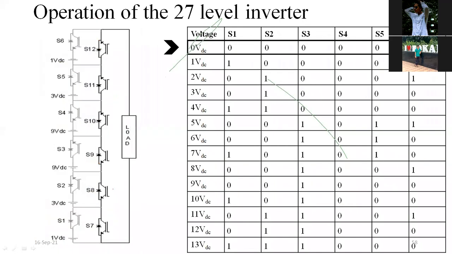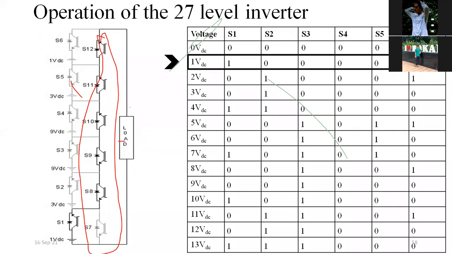If I want the 0 level, I have to switch on these things, I have to short these things. Now if I need 1, I am taking 1 VDC, 2 VDC, 3 VDC, 4 VDC like this. This is an asymmetrical waveform: 1 VDC, 3 VDC, 9 VDC, and 9 VDC, 3 VDC, 1 VDC.